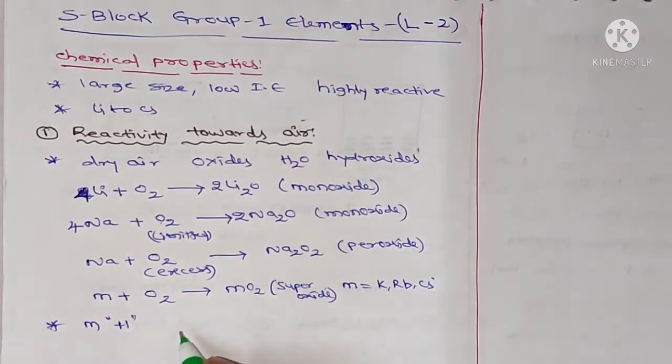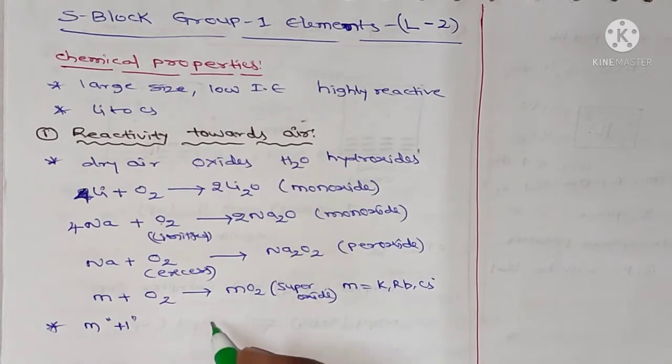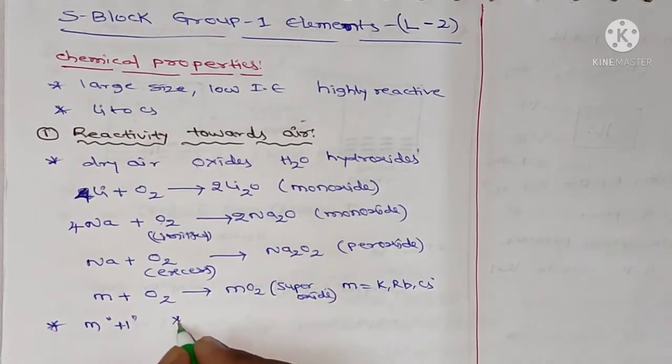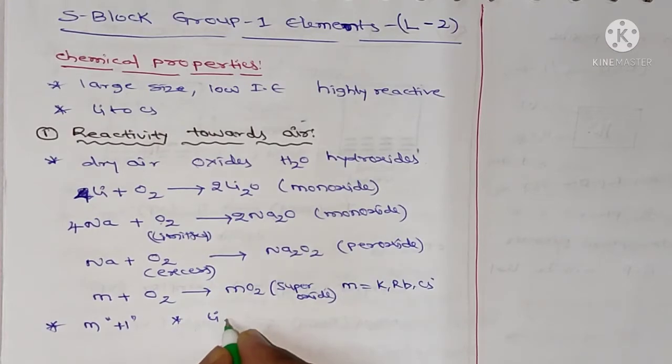Lithium directly reacts with nitrogen of air to form nitride, Li3N, lithium nitride.